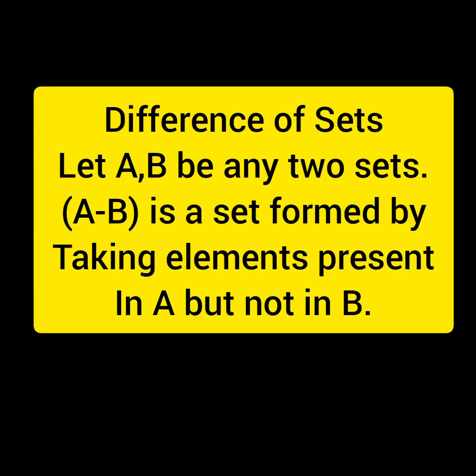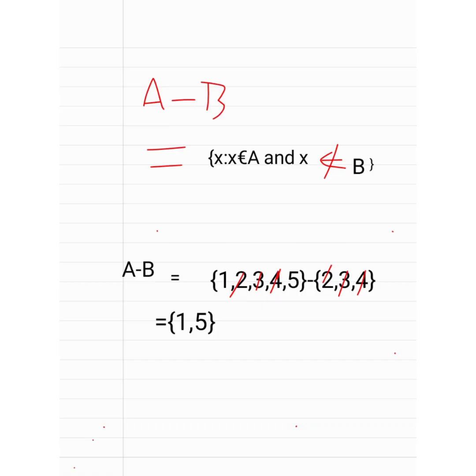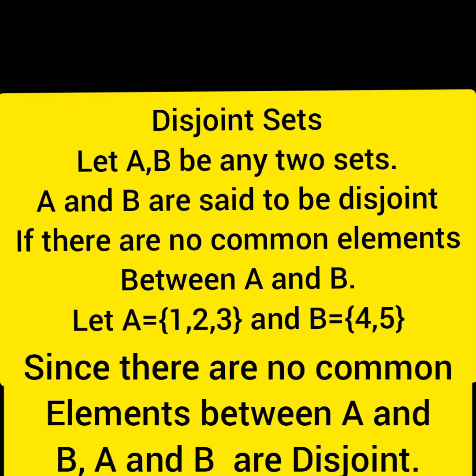Difference of sets. Let A, B be any two sets. A minus B is a set formed by taking elements present in A but not in B. For example, A is equal to {1, 2, 3, 4, 5}, B is equal to {2, 3, 4}. A minus B can be taken by elements which are present in A but not in B. Therefore, after removing the common elements, we get A minus B is equal to {1, 5}, which are left over in A only. Now let's move on to the next topic called disjoint sets.